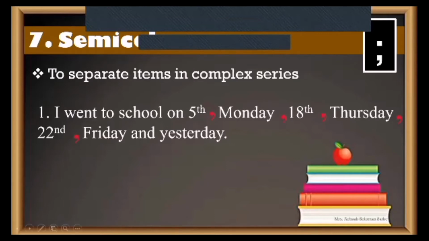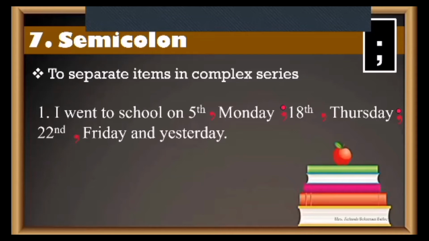When a problem like this comes, to show that they are different, we remove that comma and instead of that we put the semicolon. Okay, so I went to school on 5th, comma Monday. Then it's the next one, 18th, comma Thursday. Again, that comma is over there, which is not necessary. So I'll remove that comma and I'll put what? A semicolon. And then semicolon, 22nd, comma, Friday and yesterday. Finish. See how it makes it so simple.